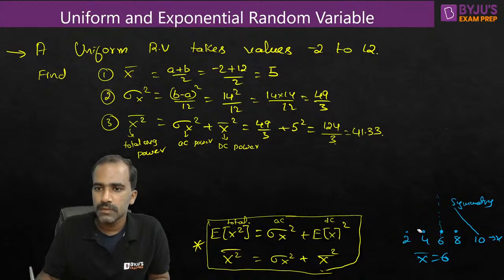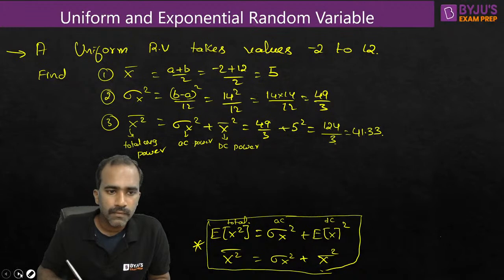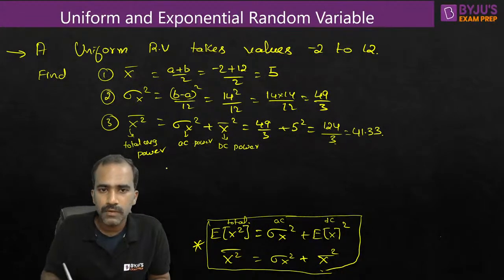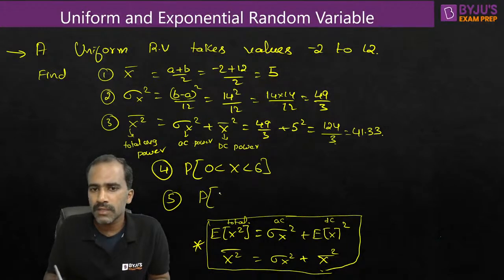Okay. So I'll ask you a few more questions which we are used to. We have done this kind of questions many times. I'll ask them quickly. Give me the answers. The regular probability kind of questions. So fourth question. Find the probability that x takes values between 0 to 6. One more. What is the probability that x takes values greater than 5?